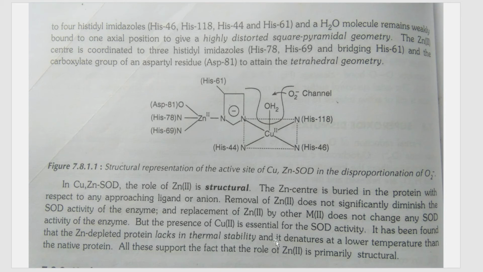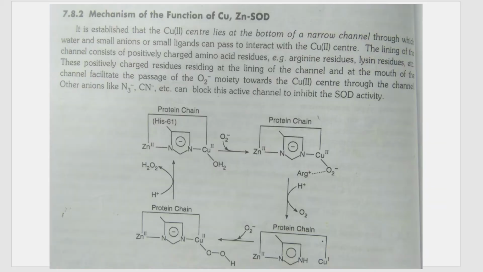So what is zinc's contribution in this protein? It gives structural rigidity, and if there is no proper structural rigidity, the enzyme can easily get denatured or broken off at high temperatures. So zinc is important for its structural function, whereas copper is required for its functioning.